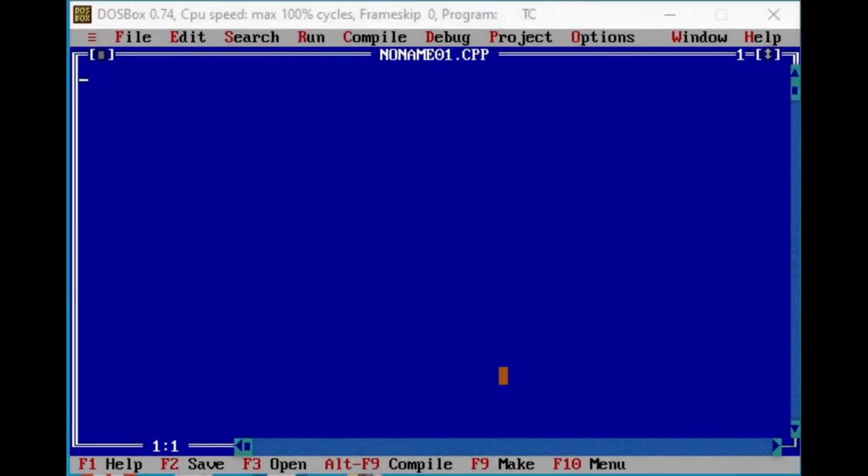Now on the screen you can see a Turbo C++ compiler. There are many C++ compilers available which are much more efficient than Turbo C++, but for learning purposes Turbo C++ is best, so I am going to use Turbo C++. You can also perform the practicals or examples we have seen in my previous videos using Turbo C++. Okay, so here we are going to understand the concept of the scope resolution operator. We are going to write a program for it.